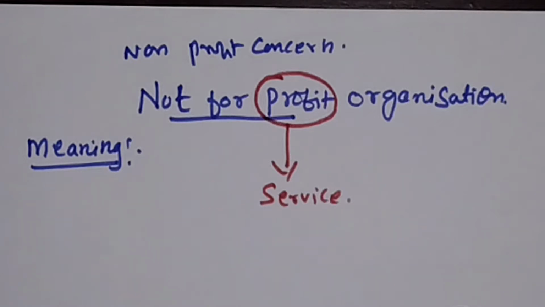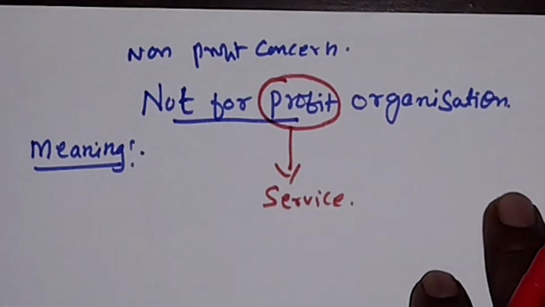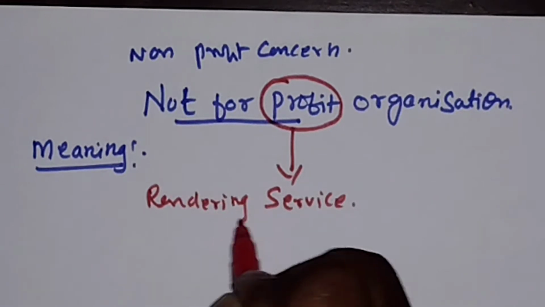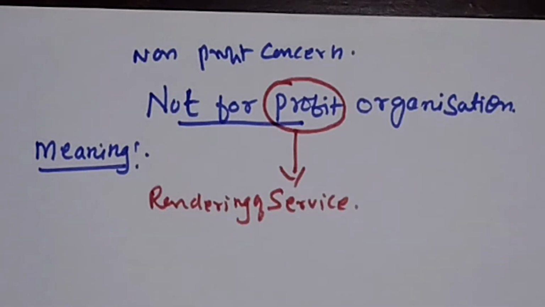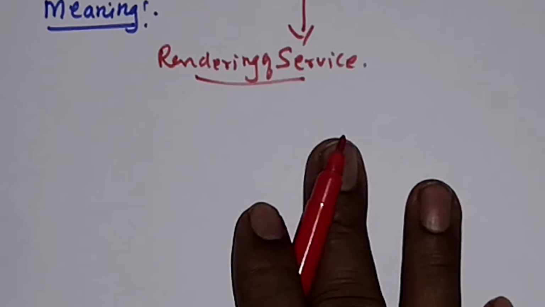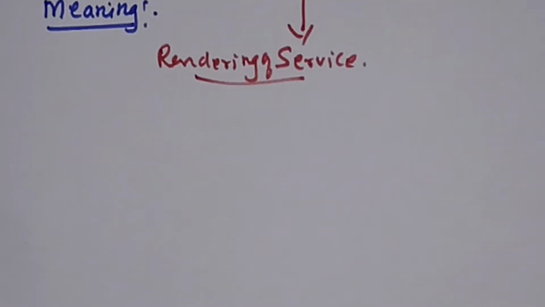So what is the meaning of this? An organization which is involved in rendering of services. That is the meaning. Rendering of services. Now, when they render these services, it will be beneficial to the society.